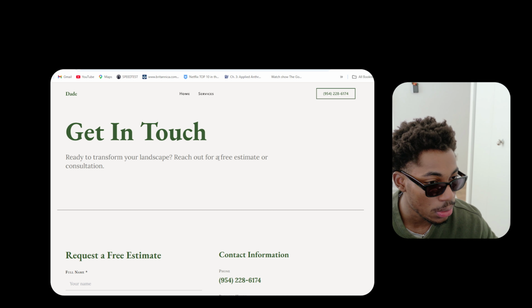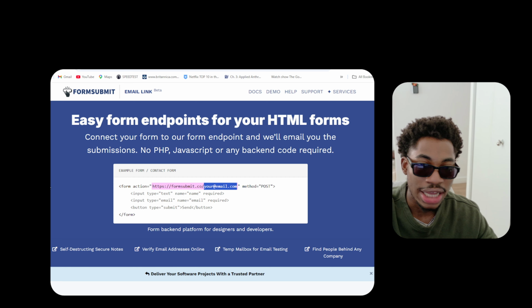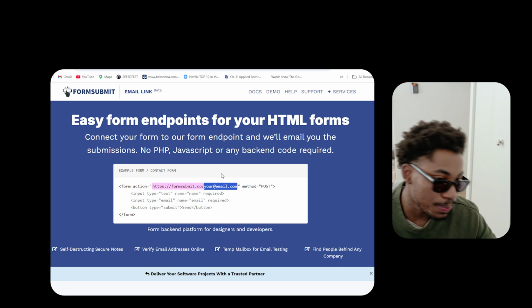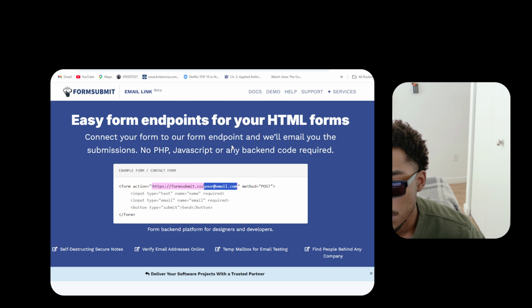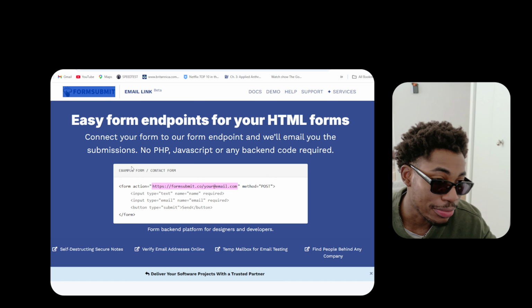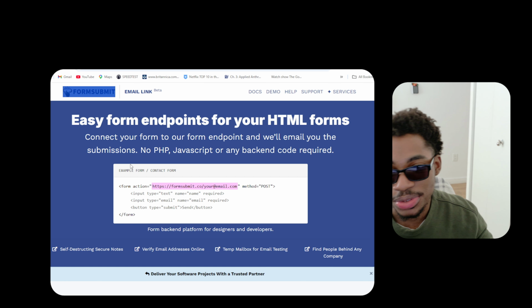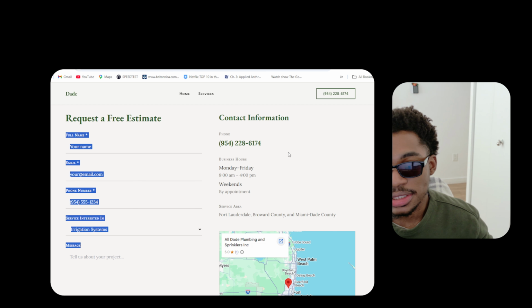Now, once you're done, right, and I'll say over here, see this full name, all the section here, you could have it as this form, okay? So you can definitely copy and paste this section and then have it ready so you can put it on your website. This is called FormSubmit, okay? They're not paying me for this. None of these companies are paying me for this. I'm just giving you the resources so you guys can go get some money, okay?